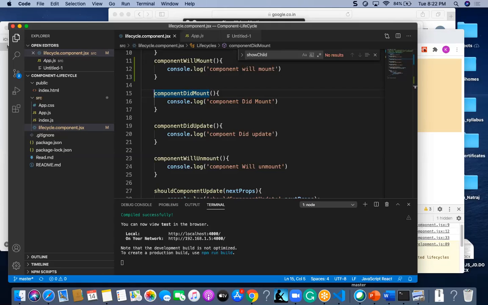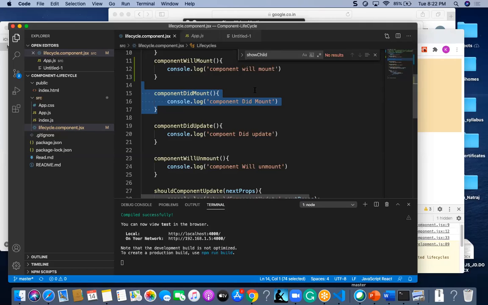In a generalized way, in the didMount only we have to use any JSON reading. And I will tell you how to read a JSON in the next class.